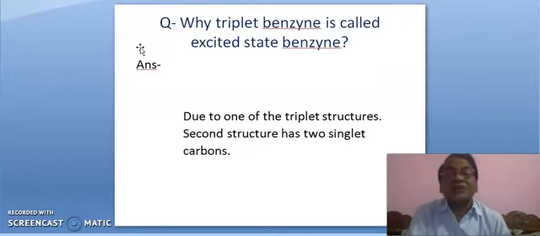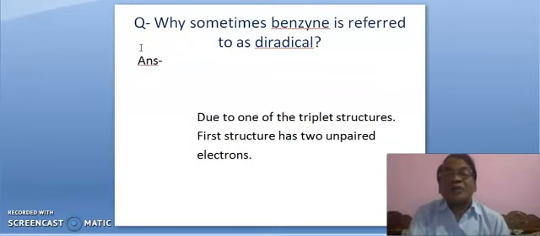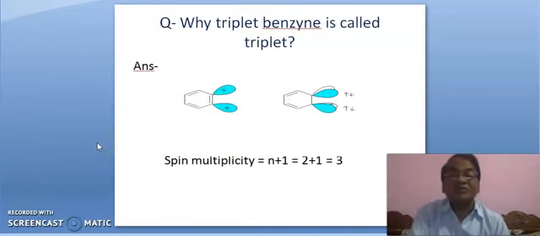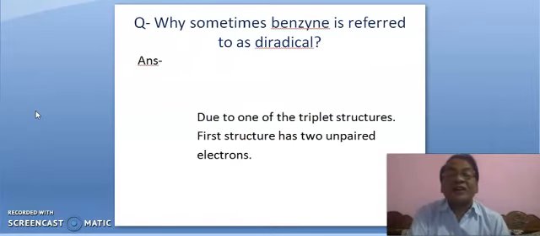Then we will discuss why triplet benzene is called excited state benzene. Why is benzene sometimes referred to as diradical? Due to one of the triplet structures, the first structure has two unpaired electrons. Therefore sometimes benzene is called diradical.